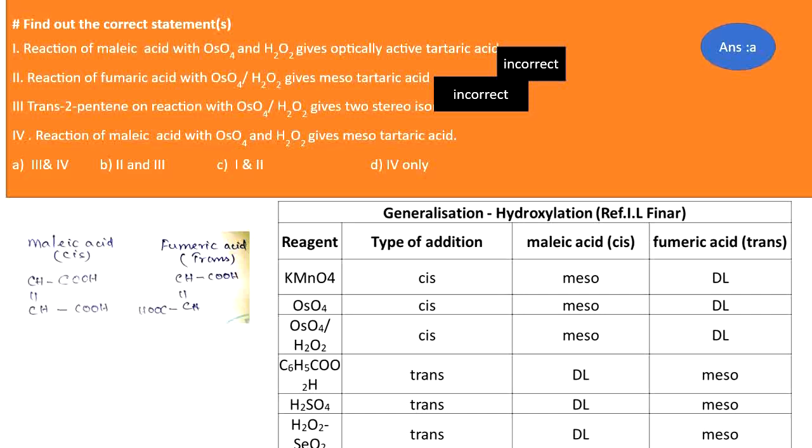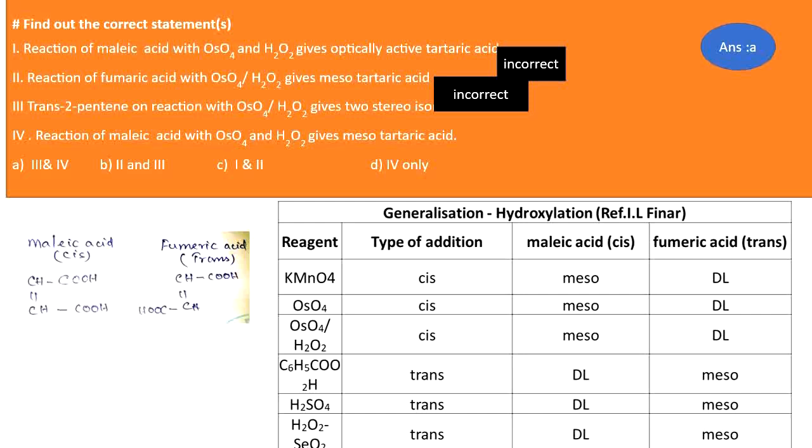So it is a trans form here. DL active configurations are obtained. Stereoisomers are formed. So the two are also incorrect statements. And trans-2-benzene, trans form with osmium tetroxide and H2O2. So trans gives DL stereoisomers. So you get D and L. So that statement is correct.